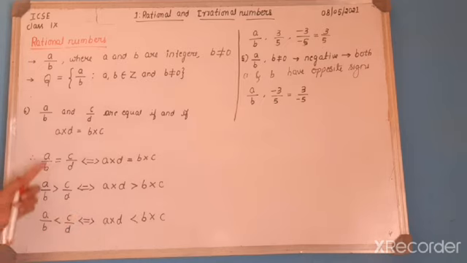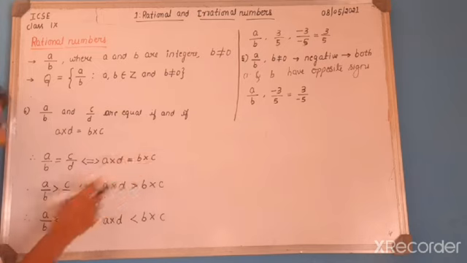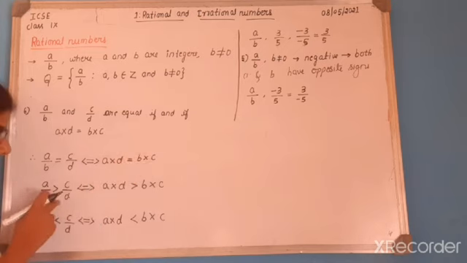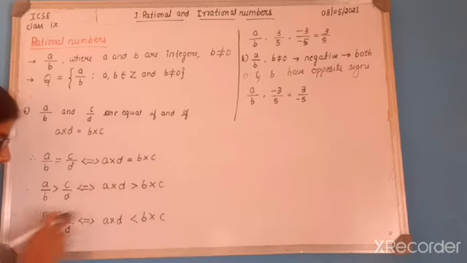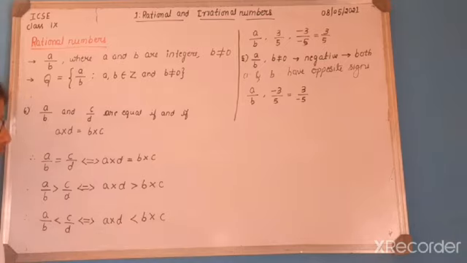That means a by b is equal to c by d means a into d is equal to b into c should be satisfied. A by b is greater than c by d means when you cross multiply, a into d is greater than b into c should be satisfied. A by b is less than c by d means this condition should be satisfied, we say. So this is about the sixth rule.